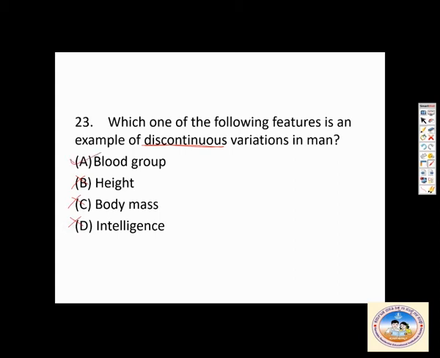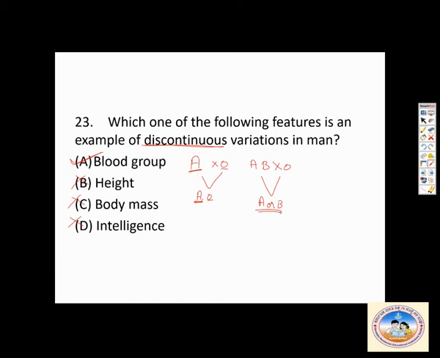So is there variation here? No. Same as here. Can you see here? Sometimes there can be other variations also. The father is AB and the mother is O. The children can be A or B. So there is variation, whereas here there is no variation. So this can keep changing. So discontinuous variation is in blood group.